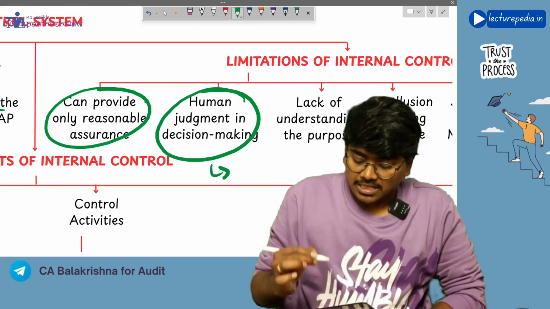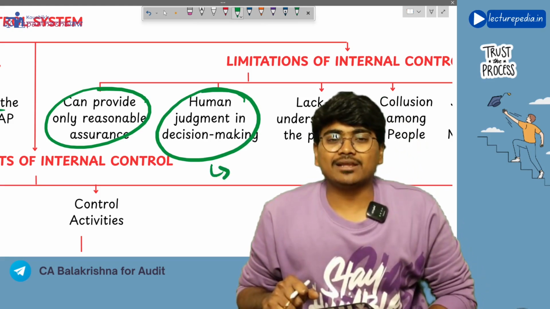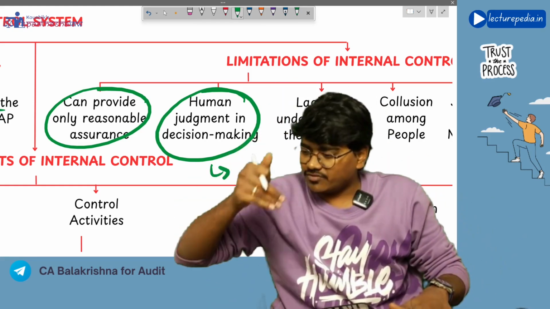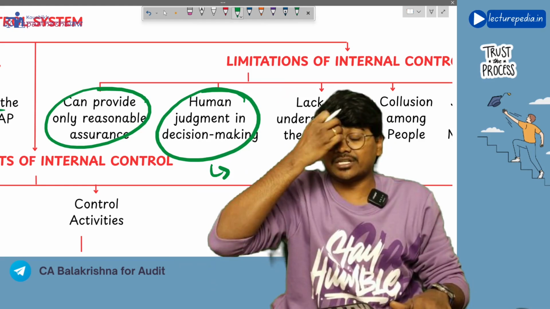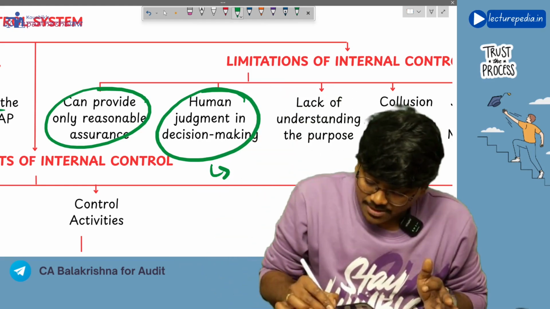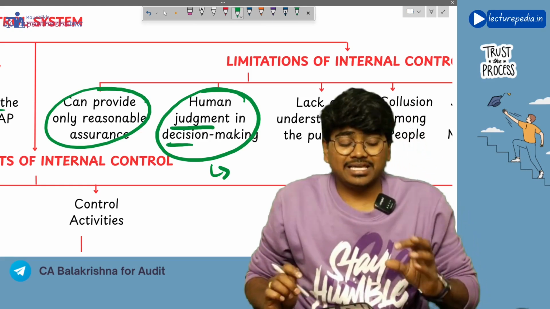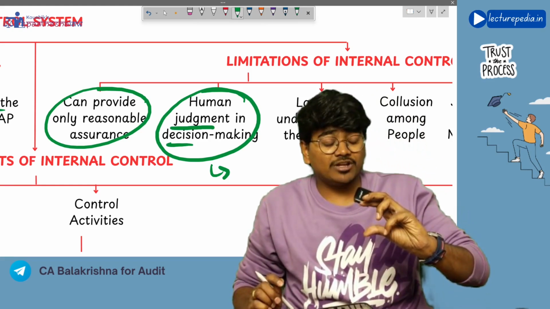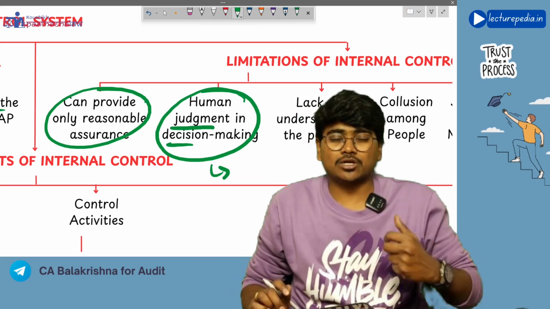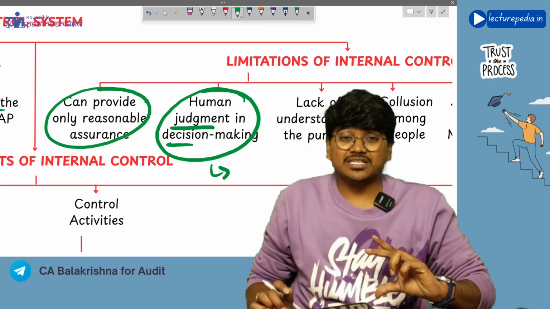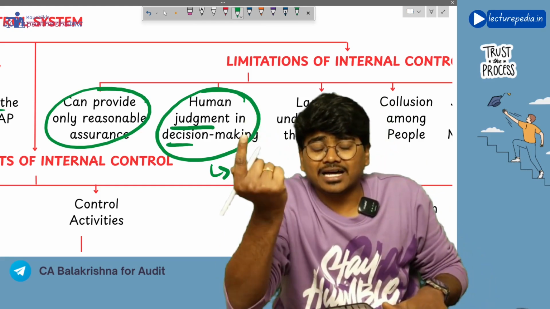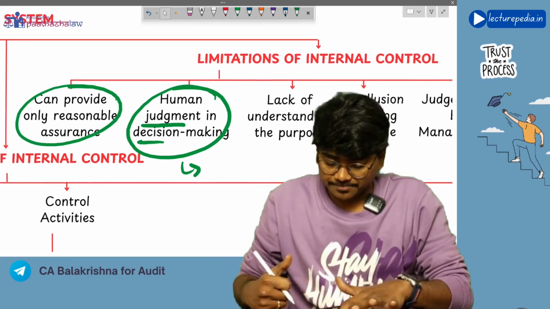If at all there is a manual control, manual control means a person is doing the control, like authorization or verification of the transaction. Now, in such a situation, the people will make the decisions. The decisions that the people make will be based on judgments, right? They will make decisions based on emotions. So because of this judgmental decision making, the internal control might not work properly.